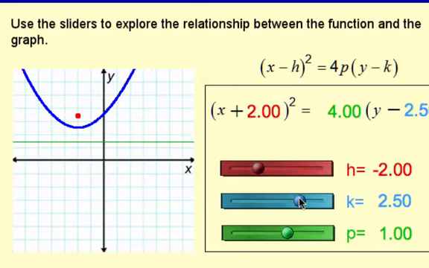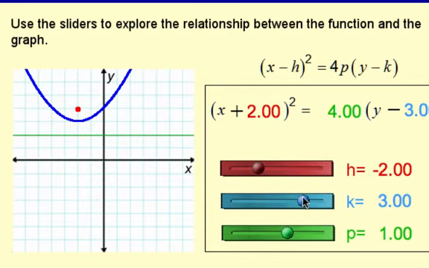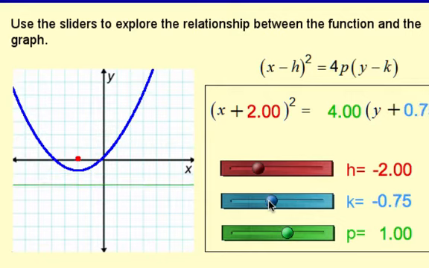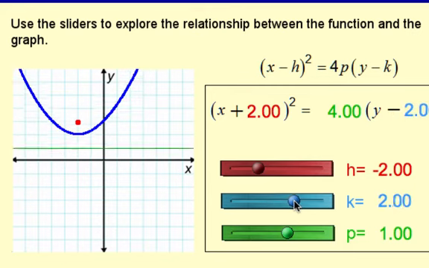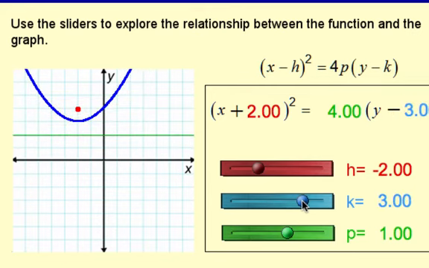Same thing happens with the k value. When the k is positive, the equation is y minus k. When it's negative, it's y plus k, like that. So don't be confused by the double signs. Okay, so now I've got my parabola centered with the vertex at -2 for x, and then 3 for y.